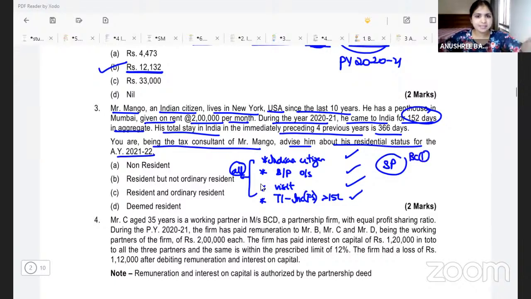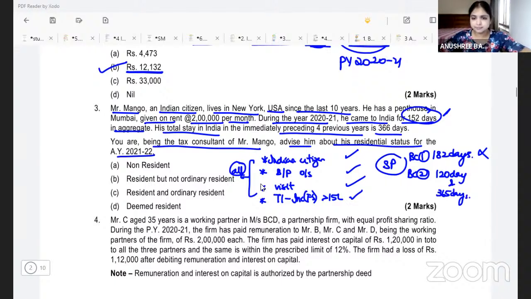What does the special provision say? Basic condition 1 is same. Assessee should have stayed in India in the previous year for 182 days. But here in this question, he is staying in India in the previous year only for 152 days. Basic condition 1 not fulfilled. What is basic condition 2? Special provision basic condition 2 is that in the previous year, he must stay in India for at least 120 days, and for preceding previous years, he must stay in India for 365 days at least.